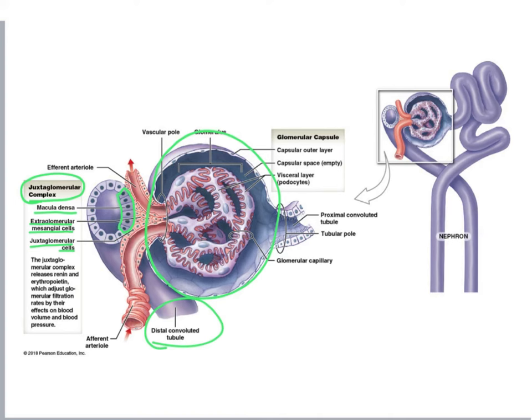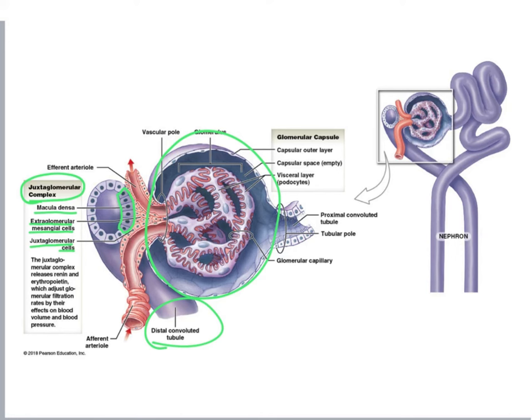Now, if the concentration of sodium chloride in the filtrate sensed by the macula densa cells is too low, that suggests that our tubular fluid moved through the nephron too slowly, which means we have too much time to reabsorb sodium and chloride. So the purpose of the macula densa cells is to measure sodium and chloride in the filtrate at the level of the distal convoluted tubule, and with that, indirectly understand how fast the tubular fluid is moving through the nephron.